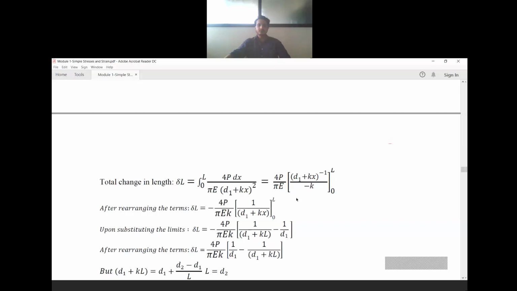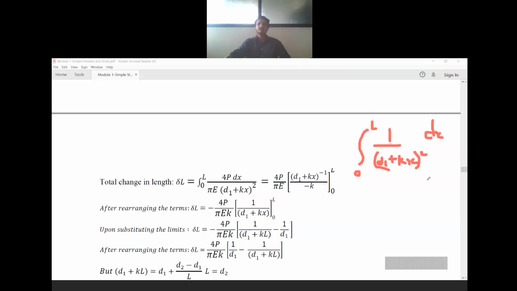So what we have is the integration from 0 to L of 1 by d1 plus kx whole square into dx.